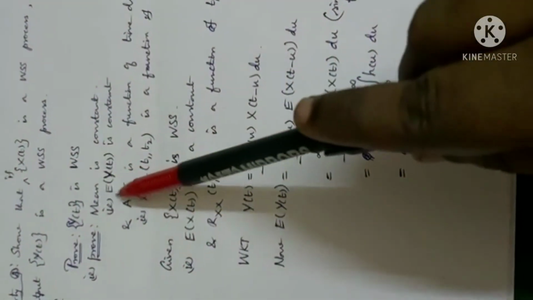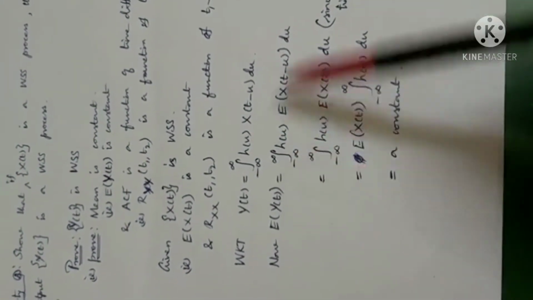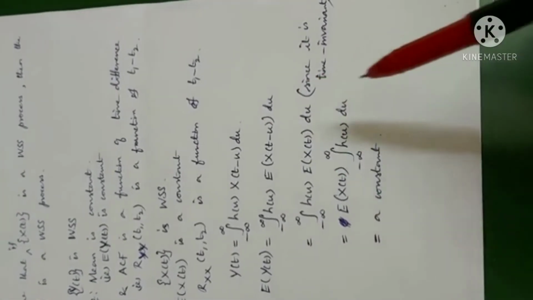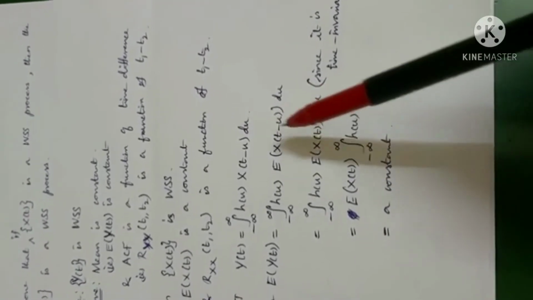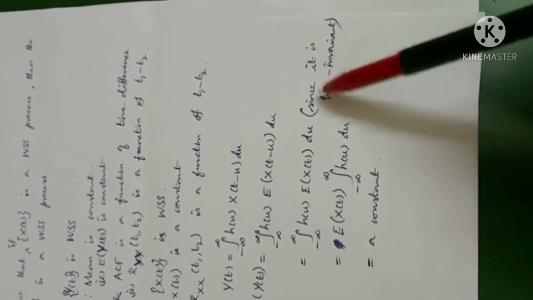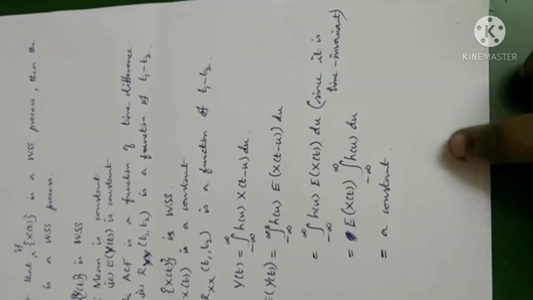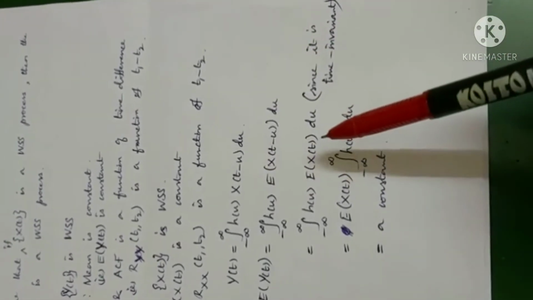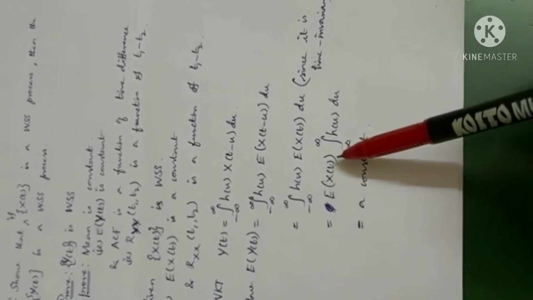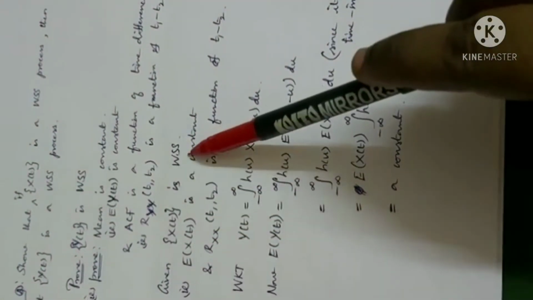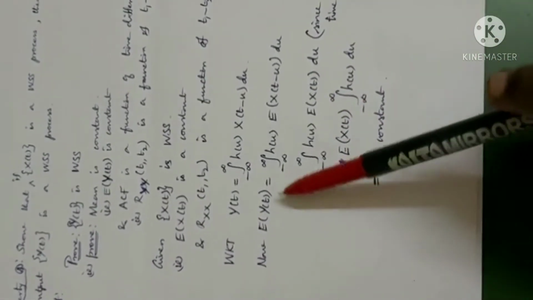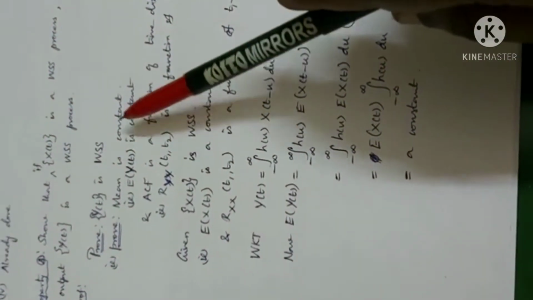To find the mean, we have to show the mean is constant. E of y of t: take expectation on both sides. Expectation of x of t minus u, being time invariant, whether it is t minus u or t, the answer is the same because it will not vary with respect to time. So it is E of x of t, which is constant, and can be taken outside the integral. Already E of x of t is constant because x of t is wide-sense stationary. This integral will be a constant, hence the answer is constant. So the first condition is over.